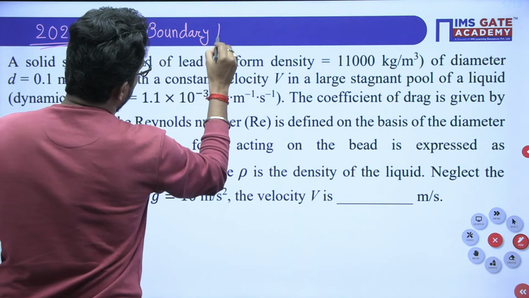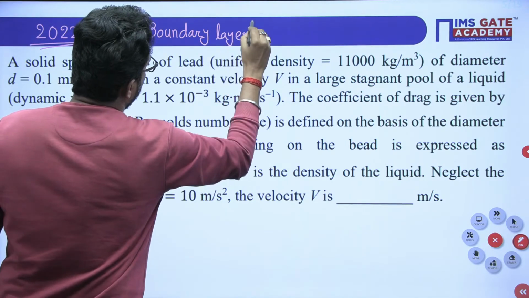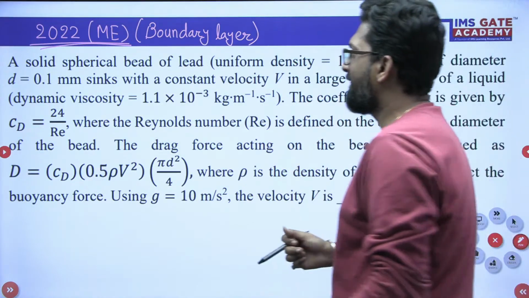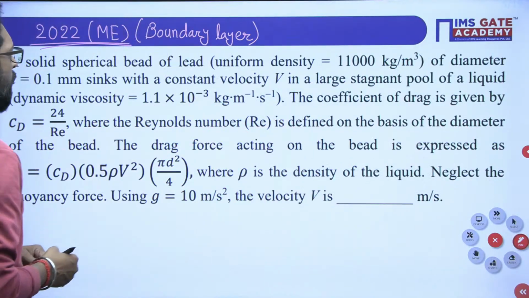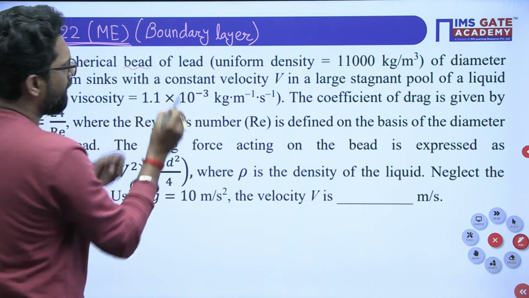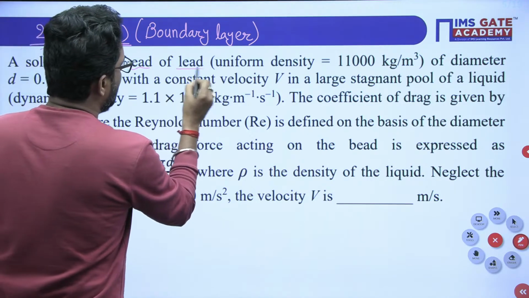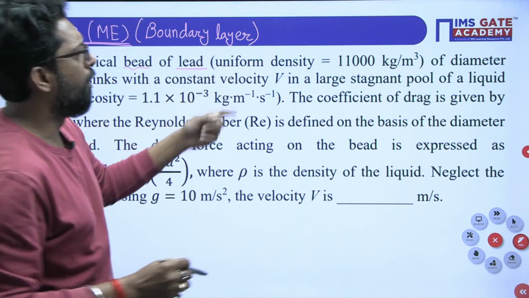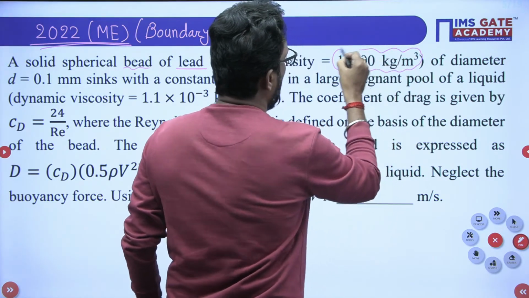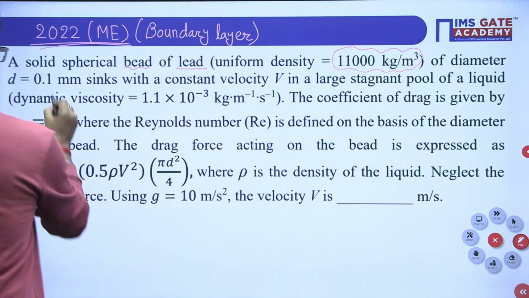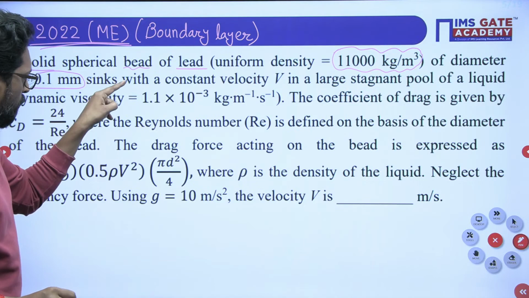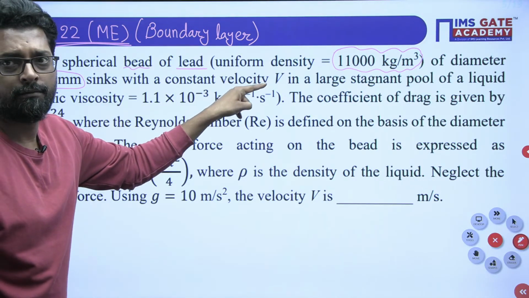Boundary layer. In this chapter, we have to study drag and lift. So what is that? A solid spherical lead bead of uniform density is given, and a very small diameter of 0.1 is given. It sinks with a constant velocity.